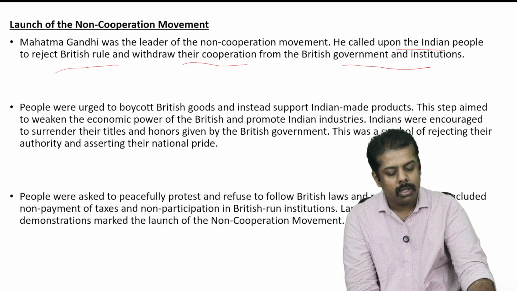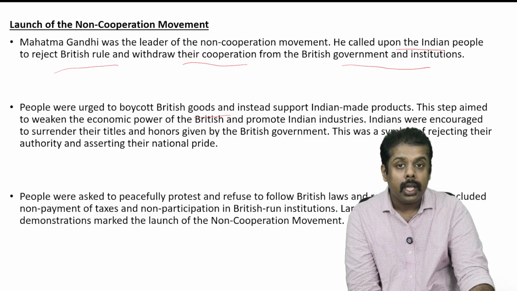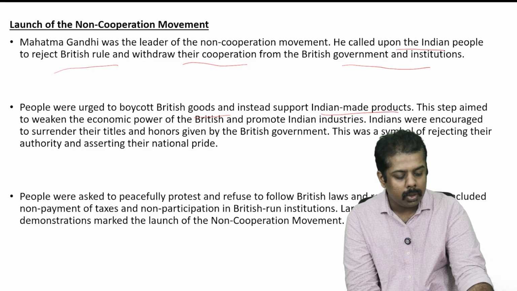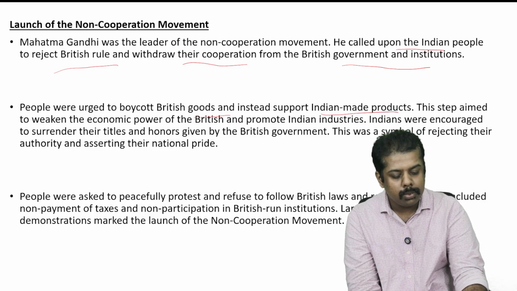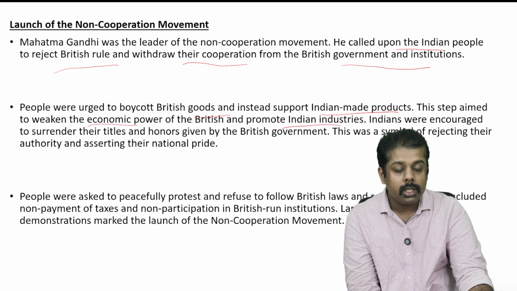Now, people were urged to boycott the British goods and instead support Indian made products. This step aimed to weaken the economic power of the British and promote Indian industries.